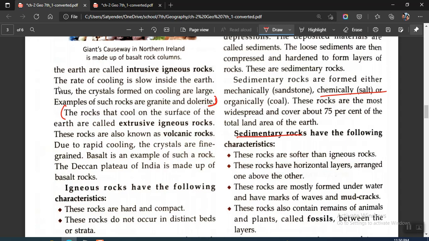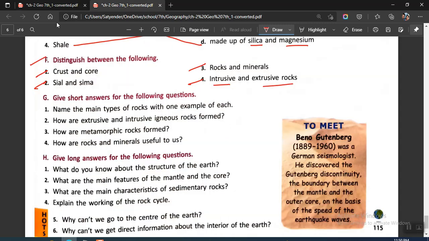For the second part of the question, we'll be starting from here. Extrusive, known as volcanic due to rapid cooling, you'll be writing till this point. So for the first part, for intrusive, you will be writing till this point. For extrusive, you will be writing this. There is no need to create a table or something like that. You can just write this in paragraph form.